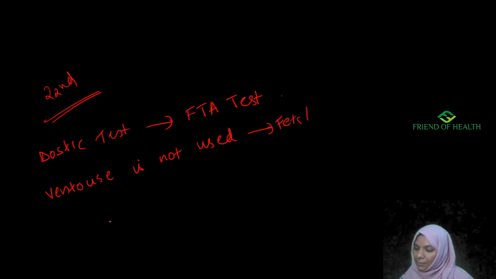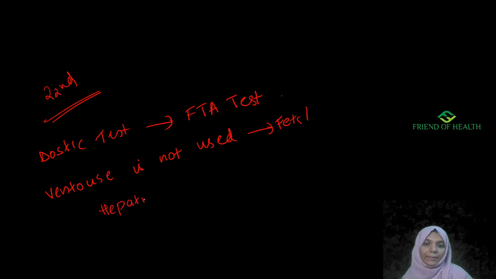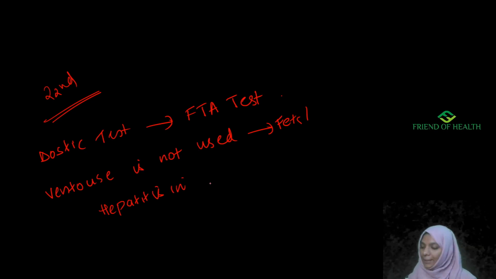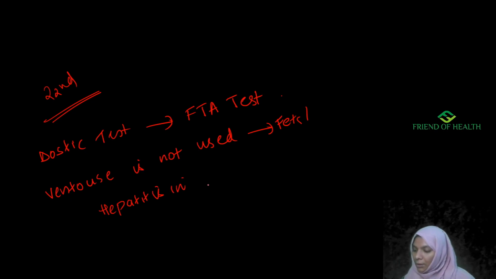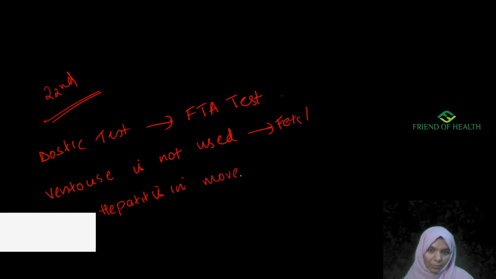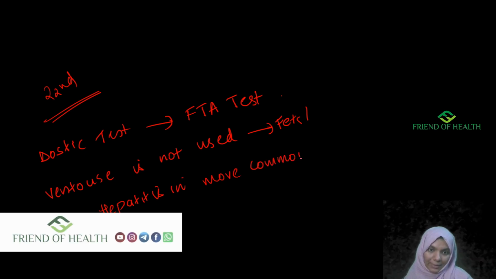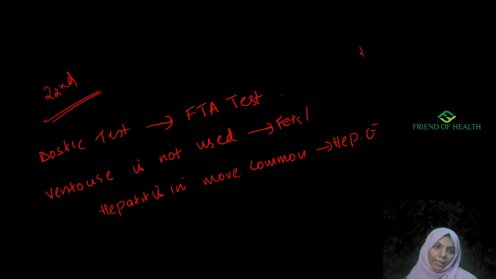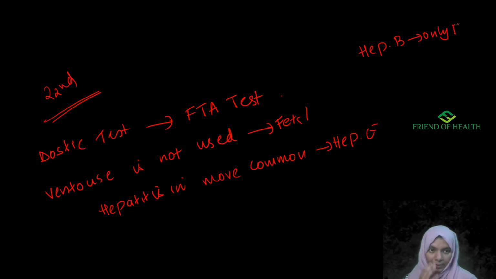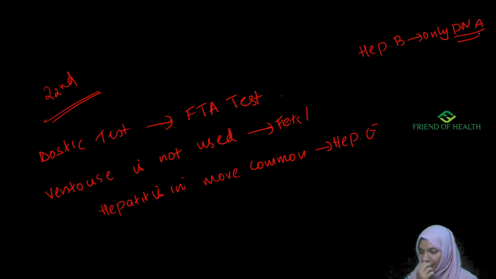Then hepatitis, more common in pregnancy. This has been asked many times. So hepatitis in pregnancy, please read much about this. Which type of hepatitis is more common? More common in pregnancy is hepatitis E. Okay, hepatitis E. See, hepatitis B is the only DNA viral hepatitis. So remember this, all other hepatitis are RNA viruses.